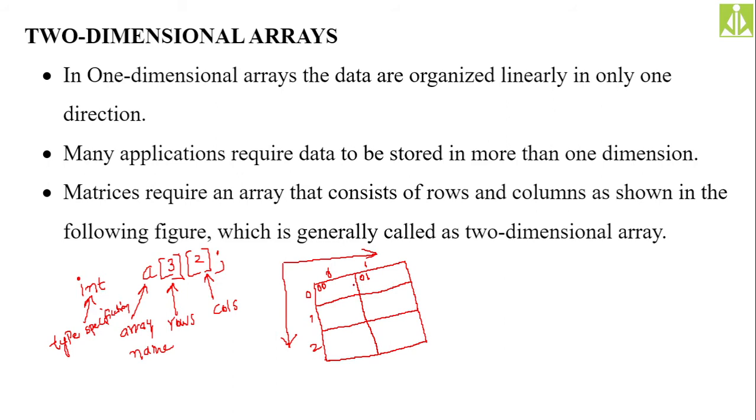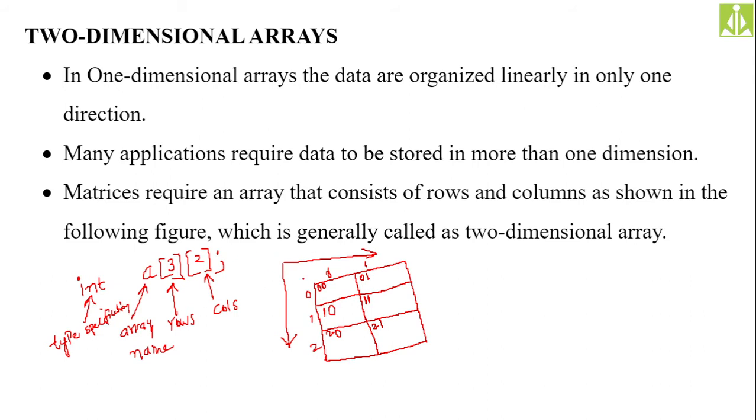In order to access this one, we need to pass the index as 0 row and 1 column. So for accessing this one, 1 0, first row and 0th column. This one, first row, first column. This one, second row, 0th column. This is second row, first column. Like this, we can access all the elements from this two-dimensional array.